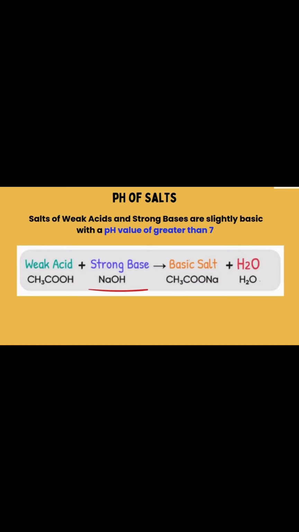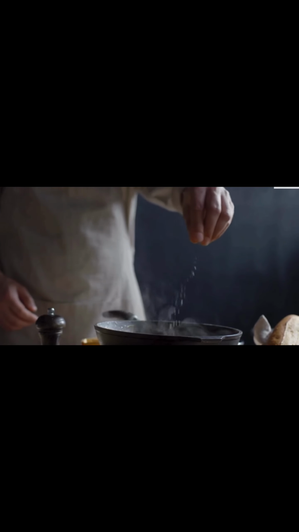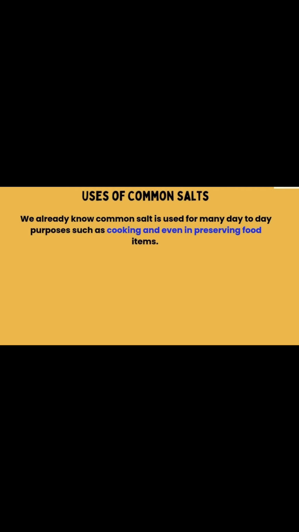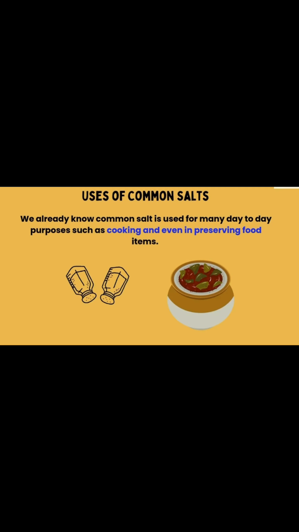Salts of a weak acid and a strong base are slightly basic with a pH value of greater than 7, because here the acid is weak and the base is strong, so the salt is also basic in nature. Now salt is used in our everyday life, and the most basic example is common salt. We already know common salt is used for many day to day purposes like cooking, even in preserving food items.